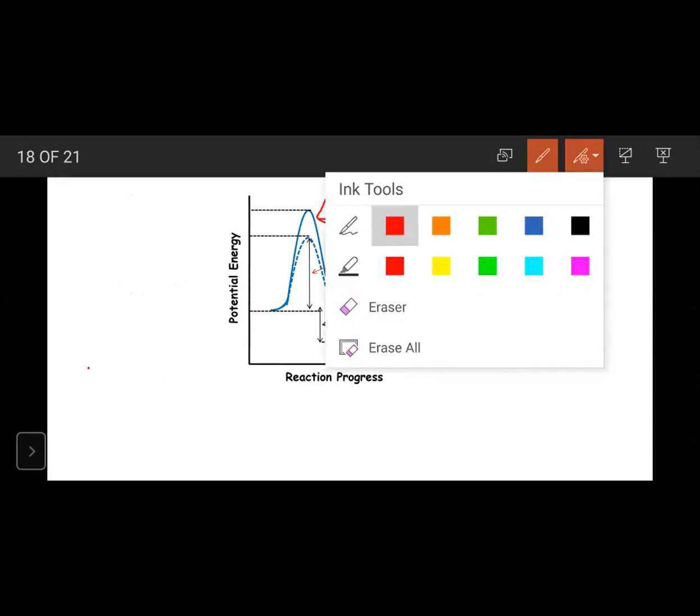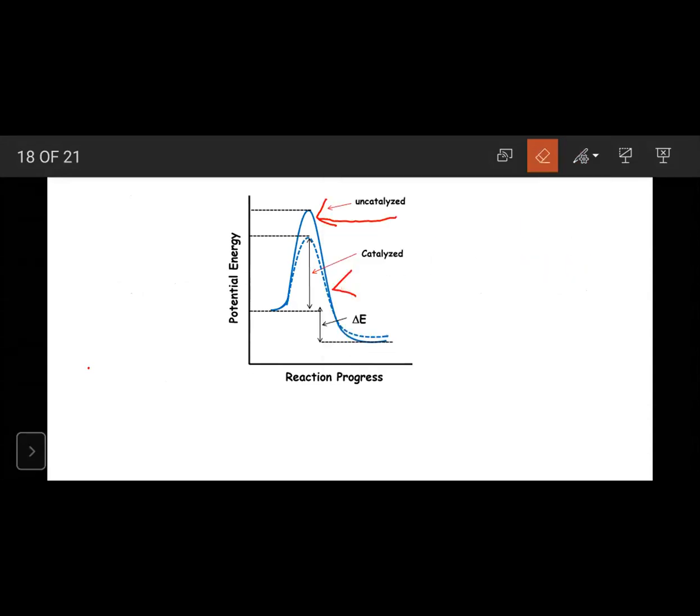It will decrease or lower the activation energy. It creates an alternate path to bring out the chemical reaction, which decreases the energy of activation and increases the rate of the reaction.